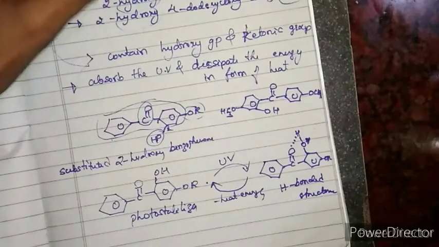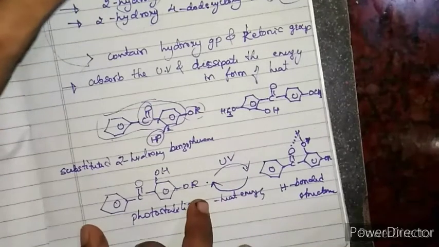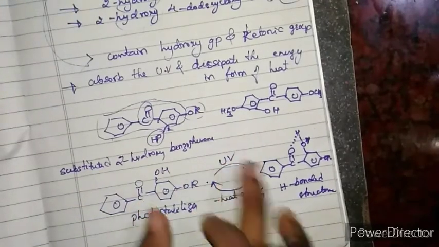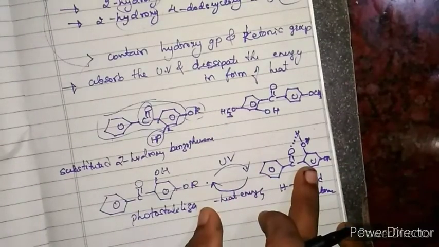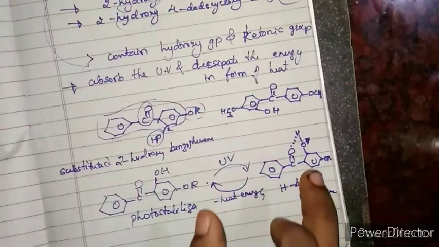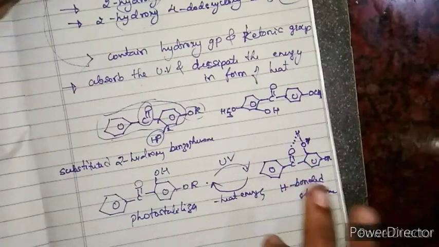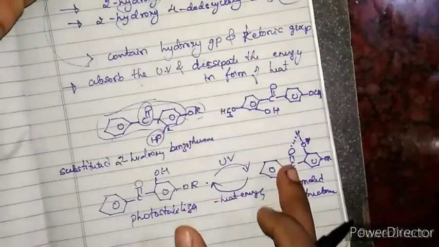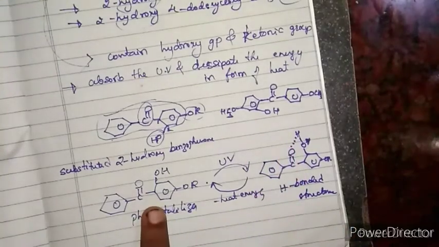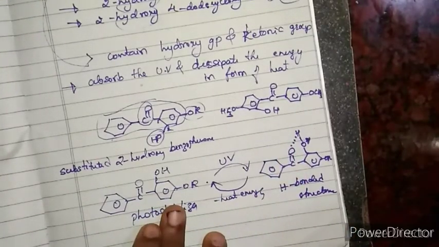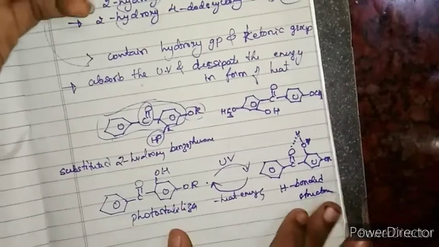This is what actually happens by using a photostabilizer. Hope it is clear, right? If you have a photostabilizer, it absorbs the UV radiation, and when it absorbs UV radiation, there will be a formation of hydrogen bonding, and the absorbed UV radiation is dissipated. Whenever it dissipates that energy in the form of heat, you will get back the initial structure of the photostabilizer. Hope it is clear. If there is any doubt, let me know.